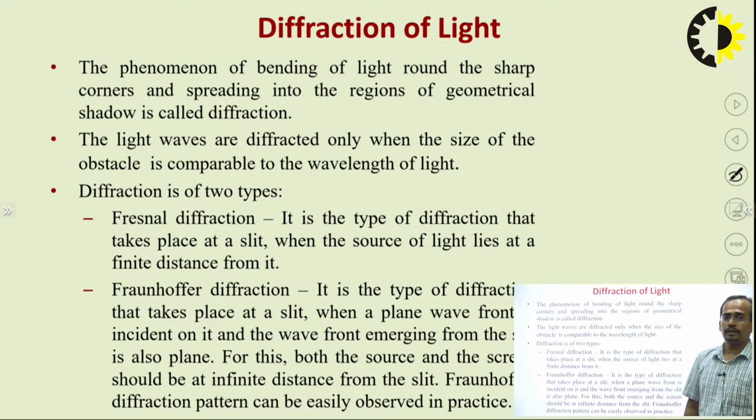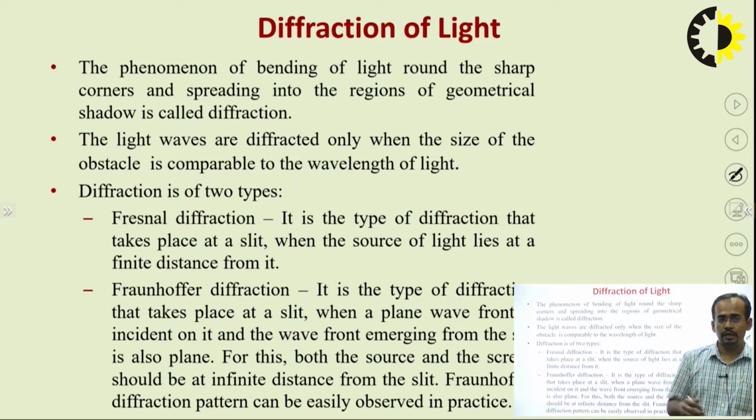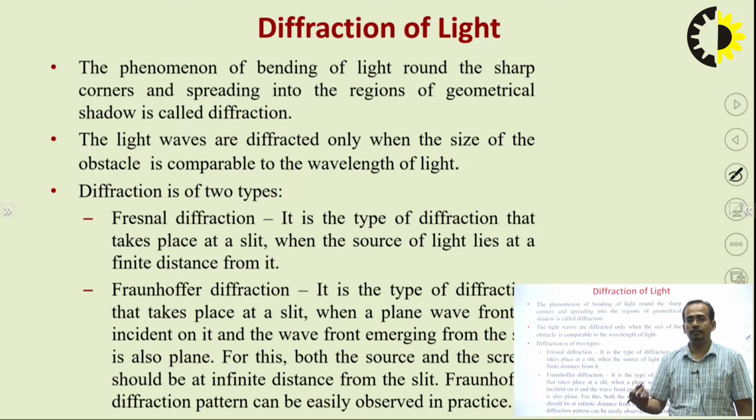So, what is Fresnel diffraction? It is the type of diffraction that takes place at a slit when a source of light lies at a finite distance from it. And what is Fraunhofer diffraction? It is the type of diffraction that takes place at a slit when a plane wave front is incident on it and the wave front emerging from the slit is also plane. For this, both the source and the screen should be at infinite distance from the slit, and Fraunhofer diffraction can be easily observed in practice.